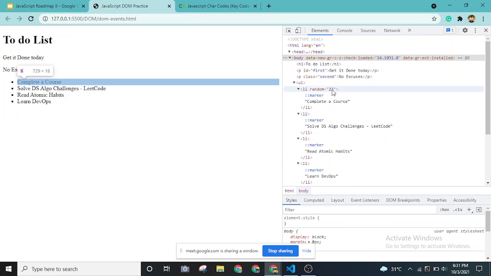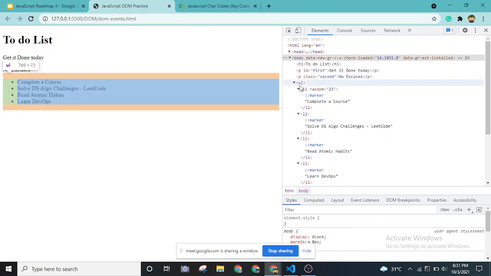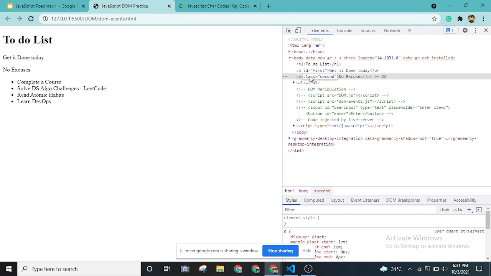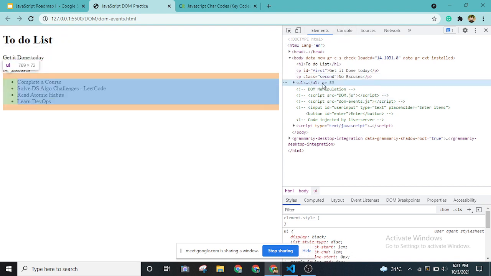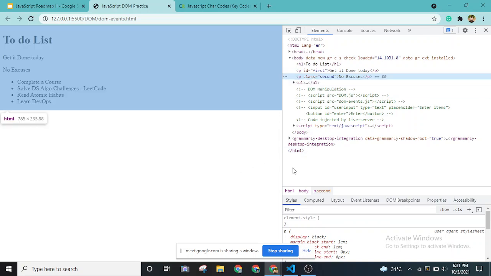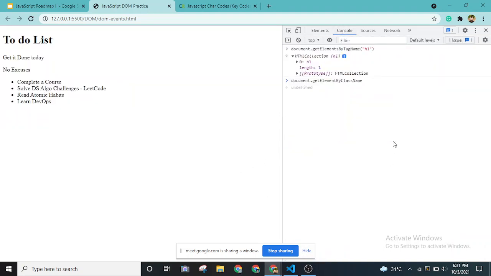Okay, so as you can see, we have a couple of classes over here, right? For this paragraph, which has the text no excuses, I have given a class attribute with a value called second, right? If I want to select this element by its class name, I'll be using the document.getElementsByClassName function, and I'll be passing it, let's say, second. The value of the class name was second, right?